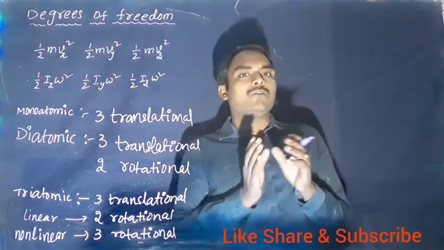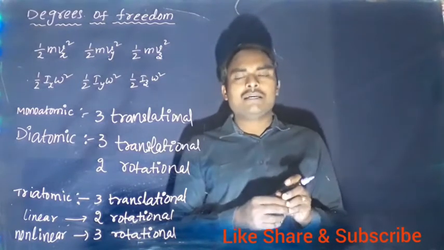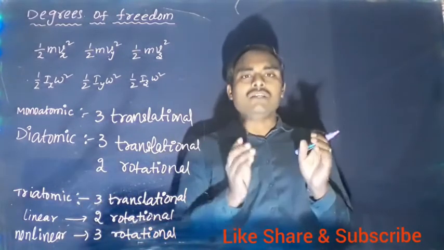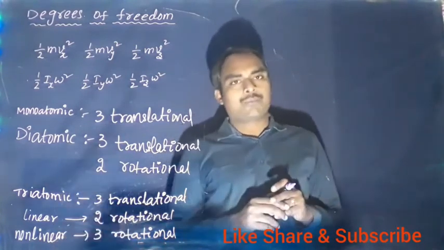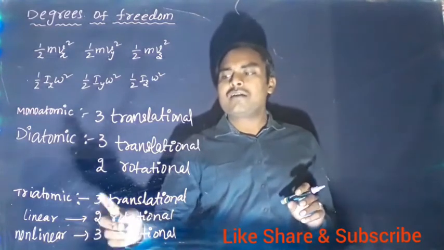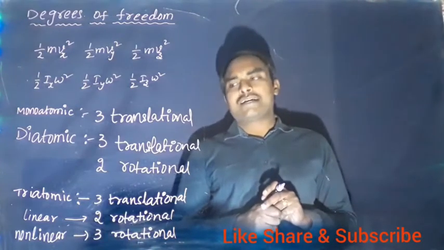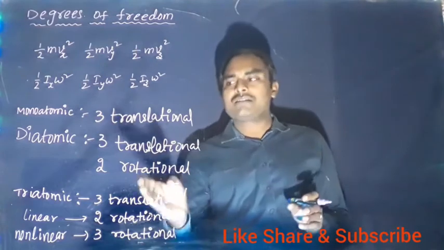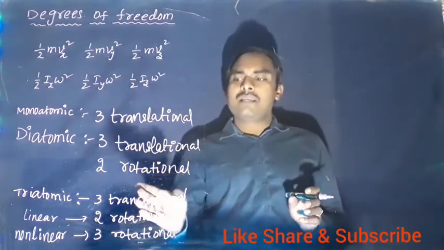But in general, if they don't mention what molecule it is, and just mention that it is triatomic, in general we should consider non-linear triatomic. So, in general, triatomic should be considered non-linear. 3 plus 3, 6 degrees of freedom should be considered for a triatomic gas molecule. Now, if it is polyatomic, same as triatomic, we should follow the same degrees of freedom.